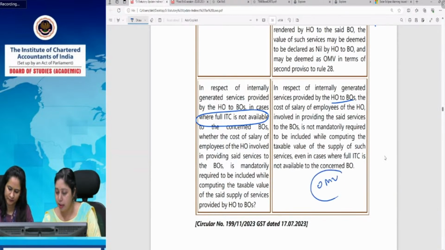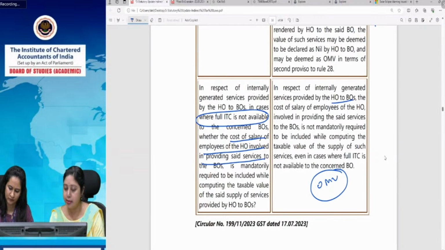And the question here, in fact the doubt which was there in this case, was whether the cost of salary of the employees of HO involved in providing the said services to the BO is mandatorily required to be included.